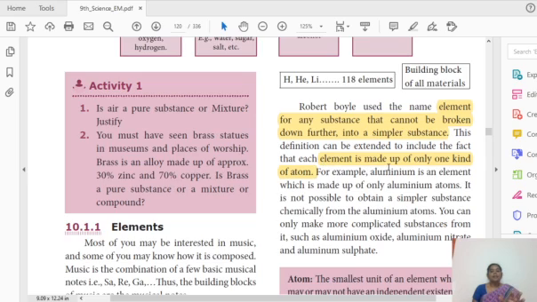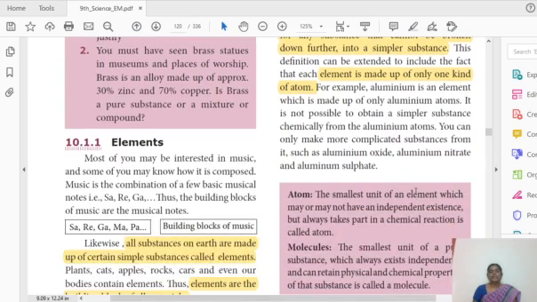Okay, so an element is made up of only one kind of atom and that cannot be broken down further into a simpler substance. This is the basic definition for element, so kindly note it down. Okay, so examples for elements: copper, zinc, chlorine, iodine, lithium, sodium, potassium. So many elements are there. How many elements? 118 elements. So these are the building blocks of all materials. Okay, so note it down as it may be asked in a 1 mark.